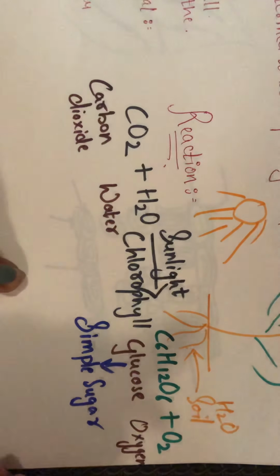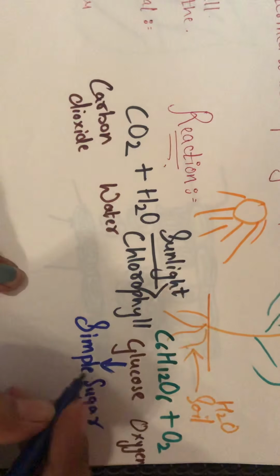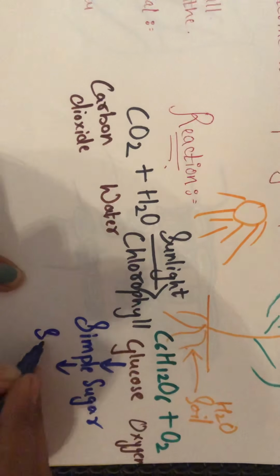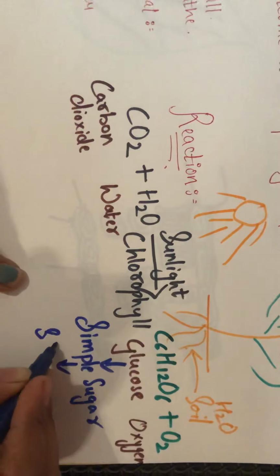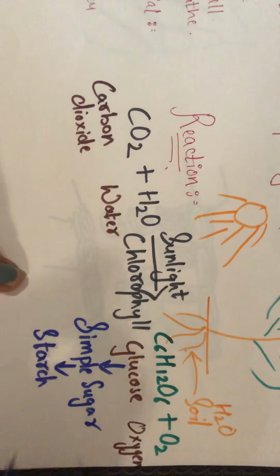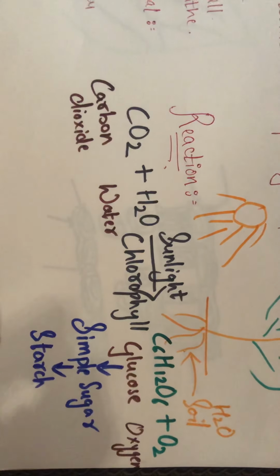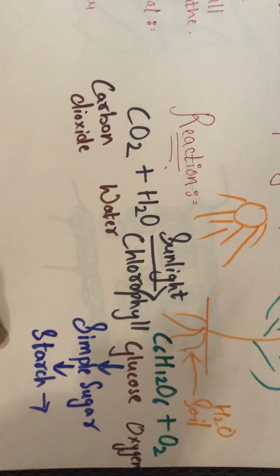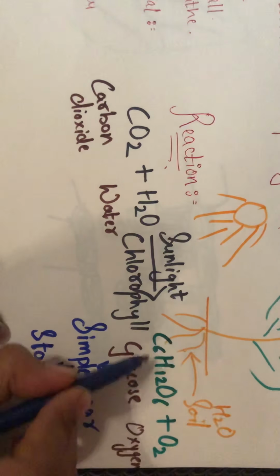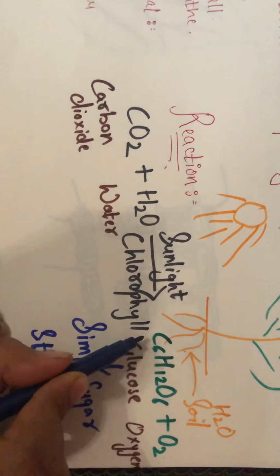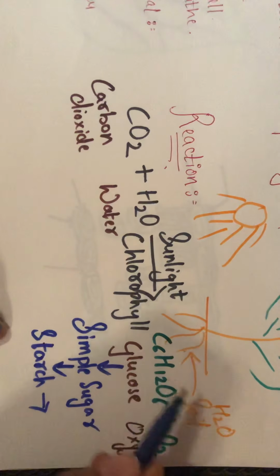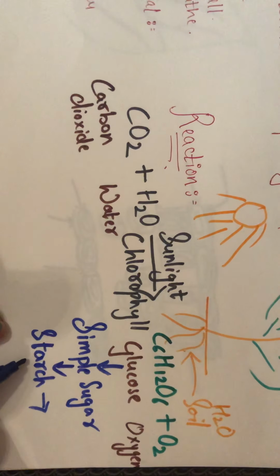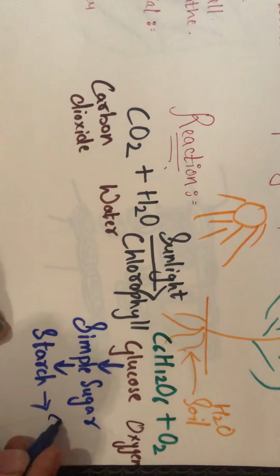This simple sugar can also get converted into a complex sugar, that is starch. Glucose is a carbohydrate, wherein this is a single molecule of sugar. When so many molecules of glucose combine, it forms a complex sugar, that is starch.